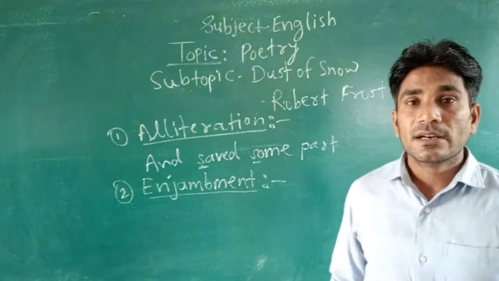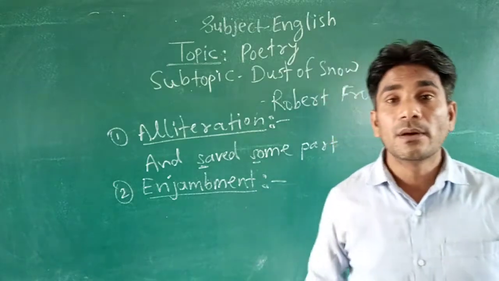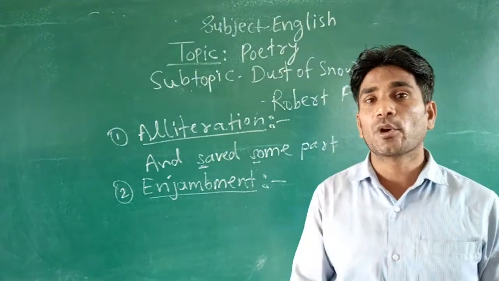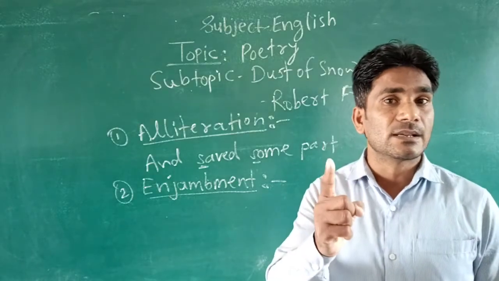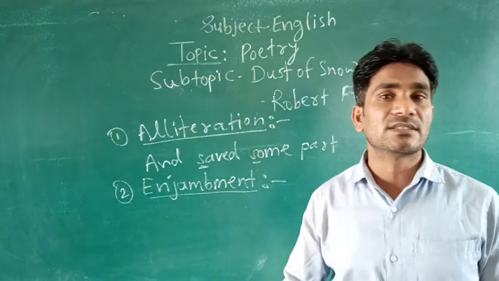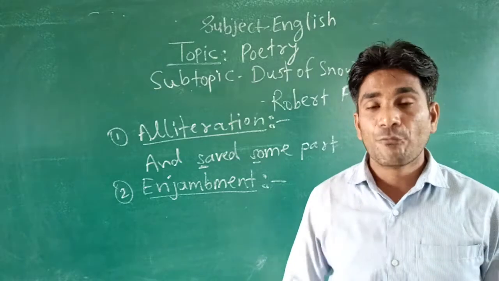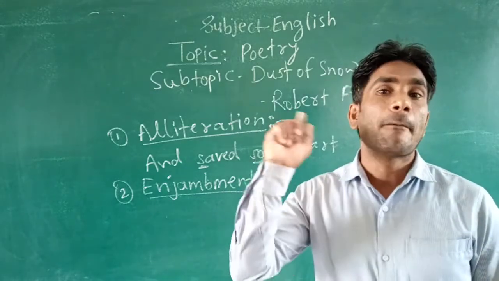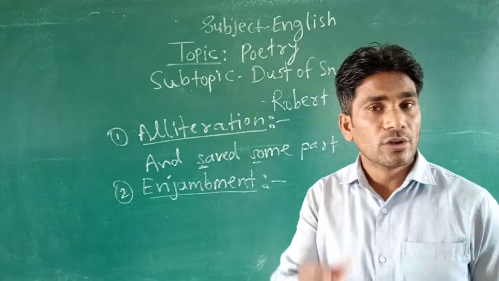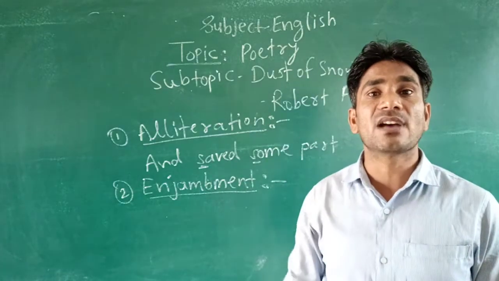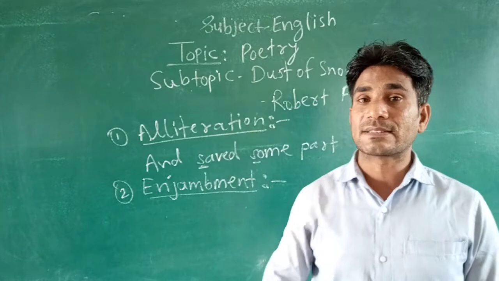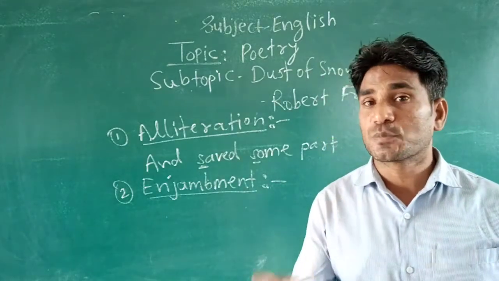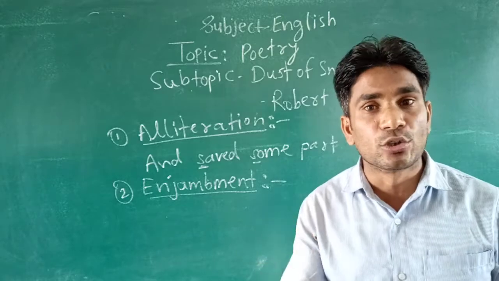So look, the whole poem is in enjambment. Yes, the whole poem is just a single sentence divided into two stanzas, 8 lines, without using any comma or full stop, that is, without using any punctuation mark. Also you can say that in this poem the figure of speech enjambment is prominently used.